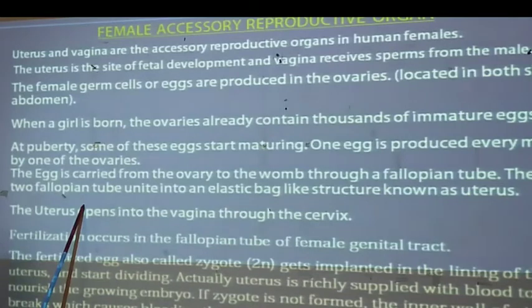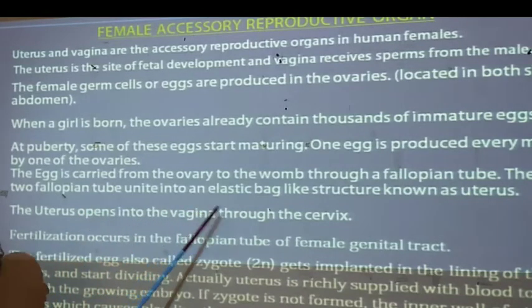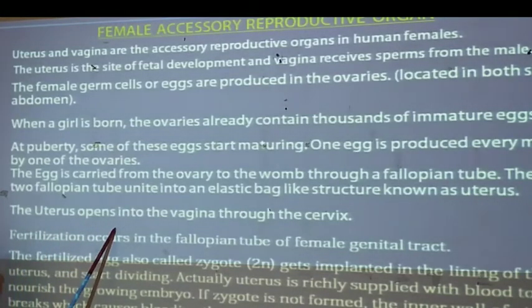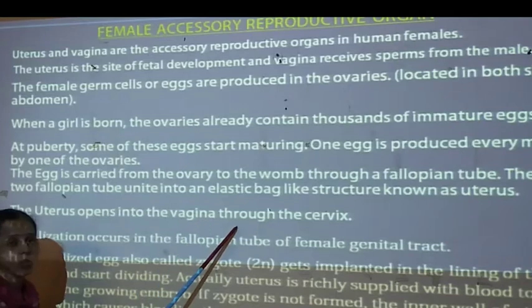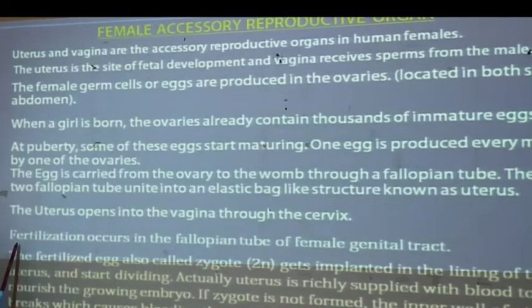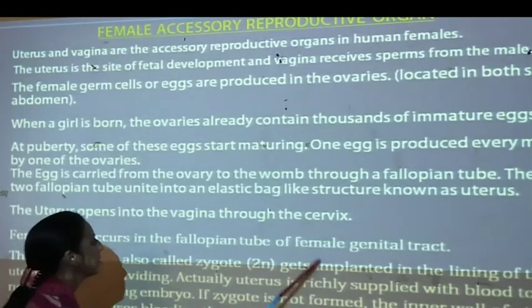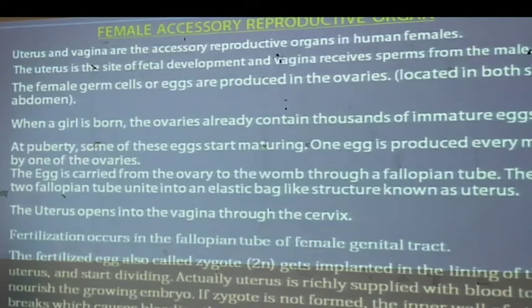These two fallopian tubes unite into an elastic bag-like structure called the uterus, and this uterus opens into the vagina through the cervix. Fertilization occurs in the fallopian tube in the female genital tract. The copulatory organ in the male body is the penis.